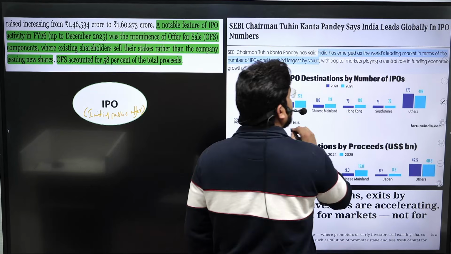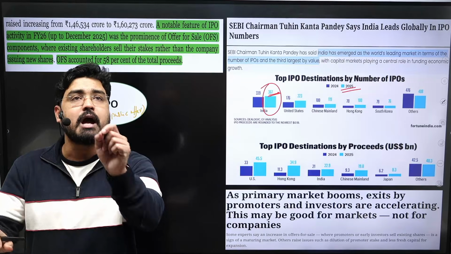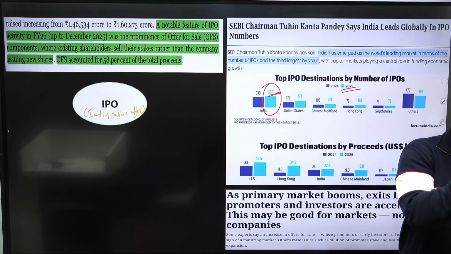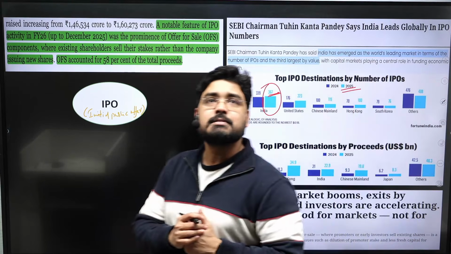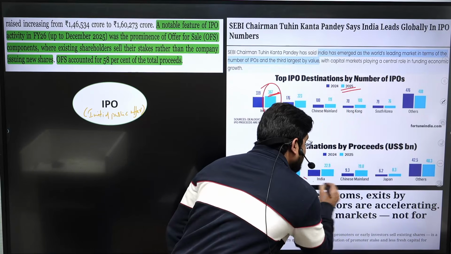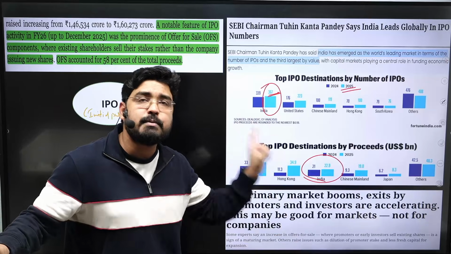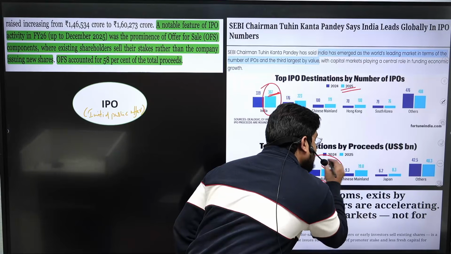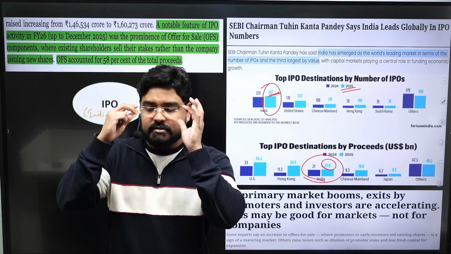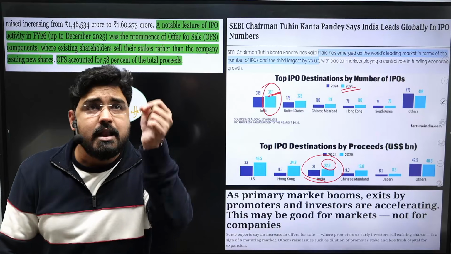See, in the year 2025, more than 360 companies have issued their IPOs. That means more than 360 companies have listed themselves and issued their shares for the first time to the public at large. And not only in terms of the number, but also in terms of the value, India is third. That means the amount of capital raised through this IPO issuance is around $23 billion, $22.9 billion. So it is one of the leading destinations of IPO. The Indian financial market has become one of the leading destinations of IPO activity, both in number and also in value.